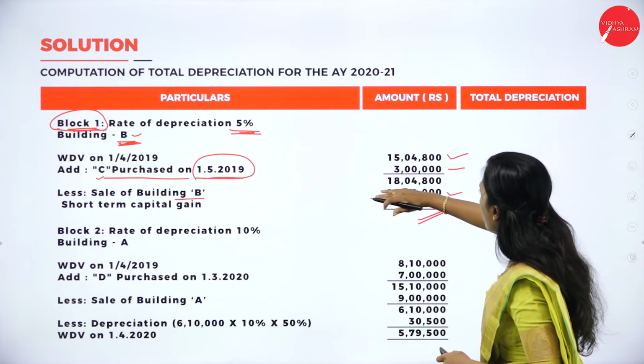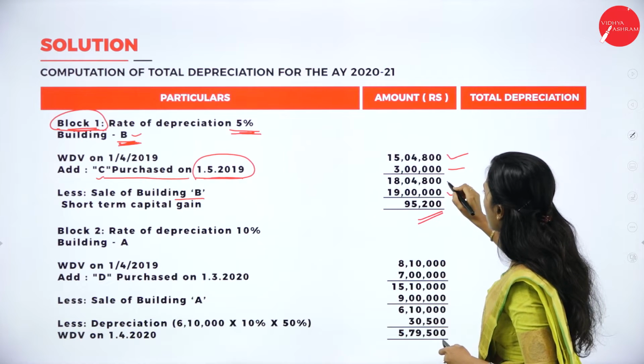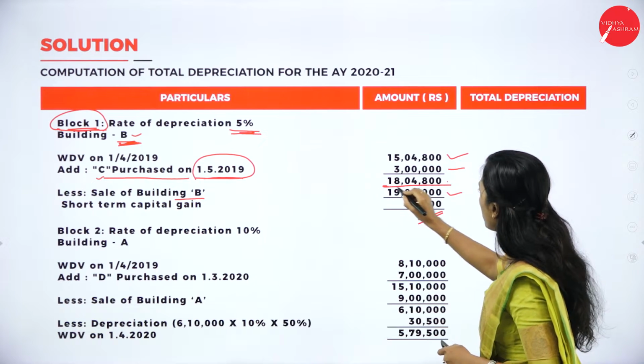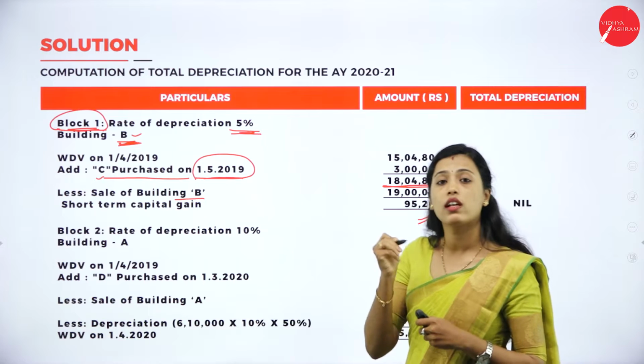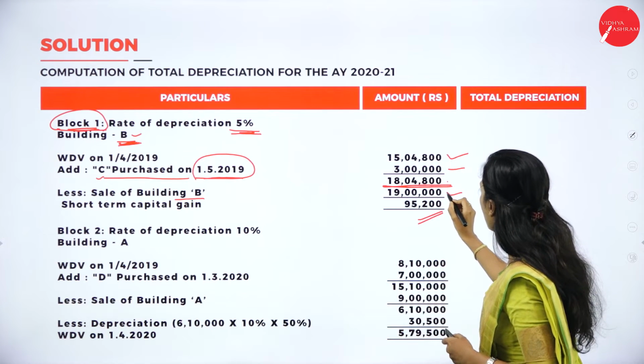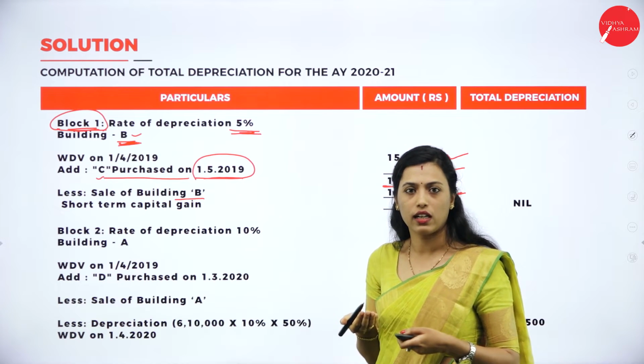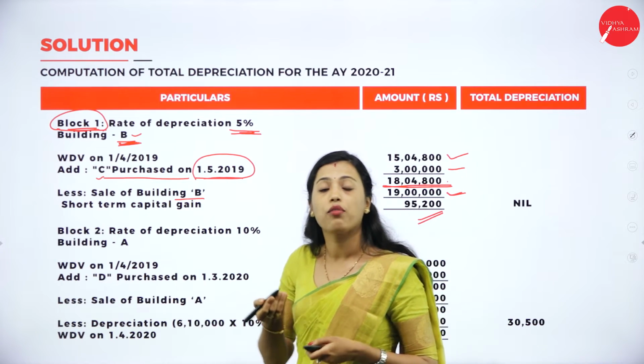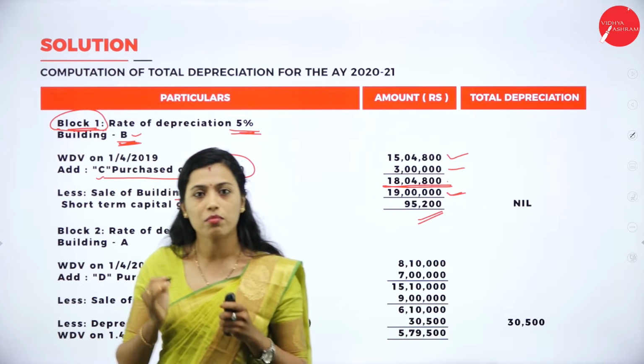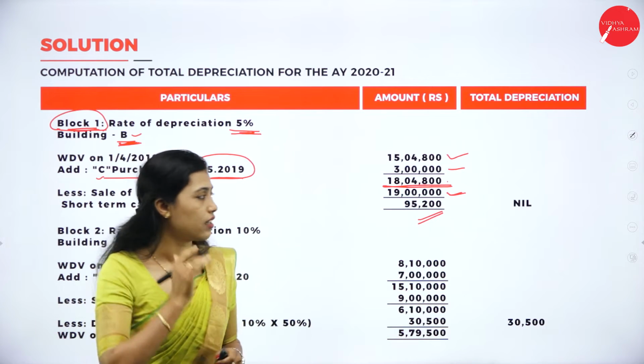So we'll get 95,200. So we have 18,04,800 worth of building, but we have sold it for how much? 19 lakh. Means we have earned a profit. So this profit we have to consider as short-term capital gain. I'll repeat.